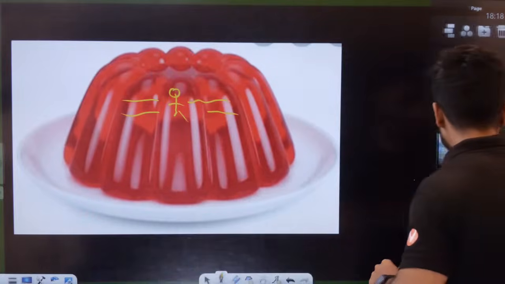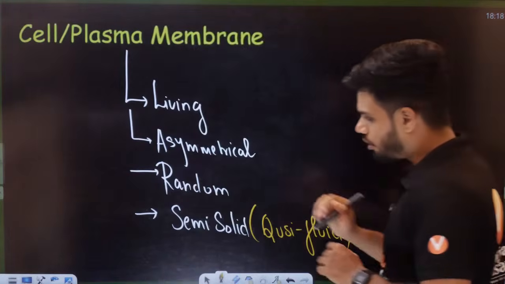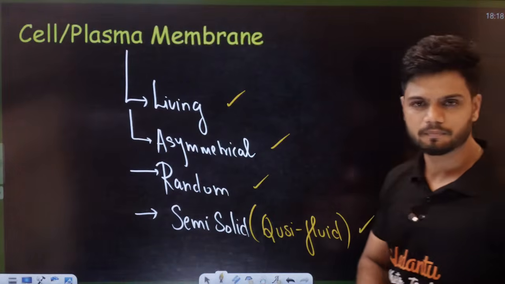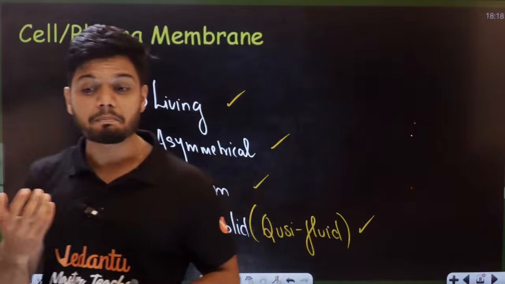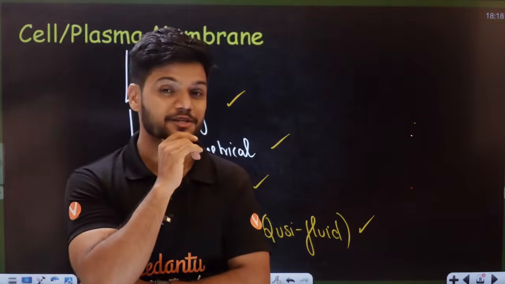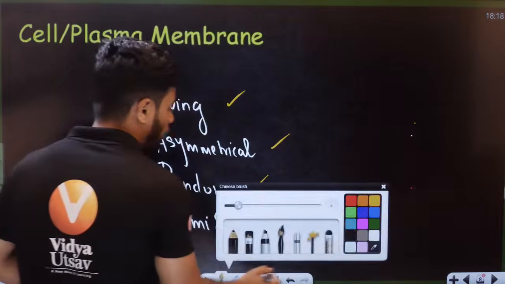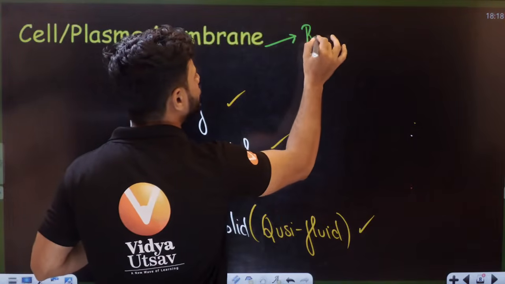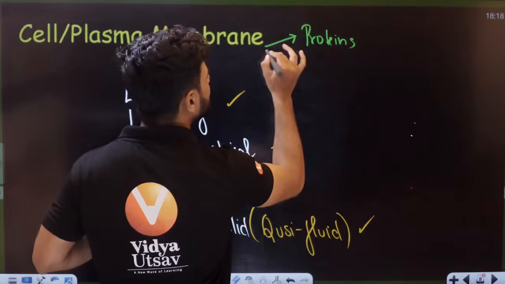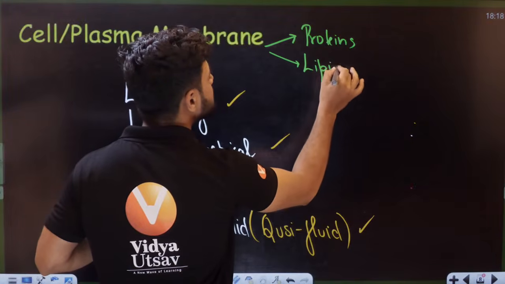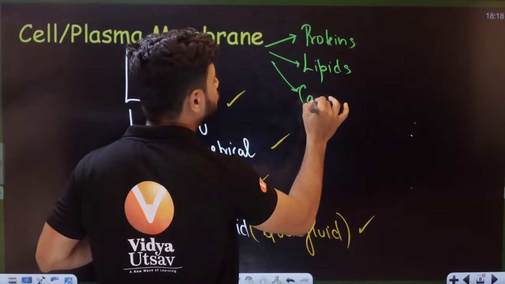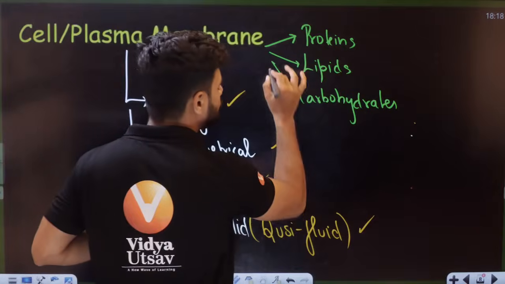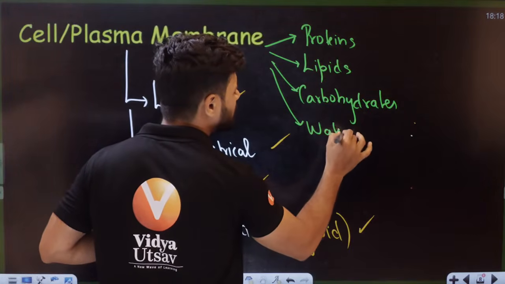Okay. Now, students, let's come back here. Now, all this aside, living, asymmetrical, random, quasi-fluid. What do you think the cell membrane is made up of actually? Nice question, no? Let me answer. The entire cell membrane is made up of mainly proteins. It is made up of lipids. It is made up of carbohydrates. It is also made up of water to some extent. A little bit of water here and there.